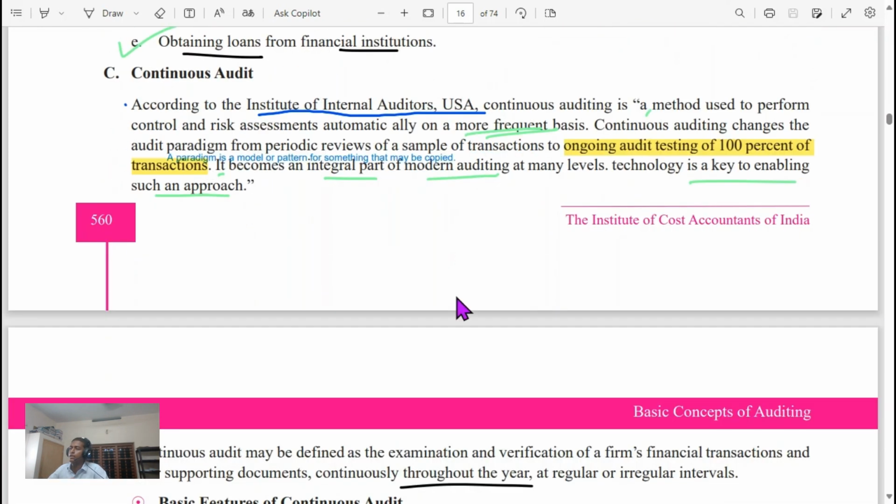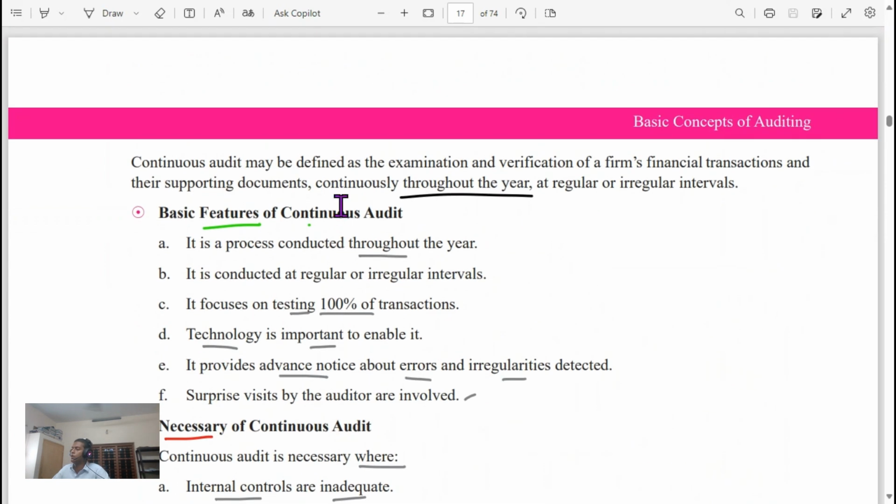Continuous audit. According to the Institute of Internal Auditors USA, it is a method used to perform control and risk assessment automatically on a more frequent basis. Ongoing audit testing of 100% of transactions. Continuous auditing changes the audit paradigm from periodic review of a sample of transactions to ongoing testing of 100% of transactions. A paradigm is a model or pattern for something that may be copied. It has become an integral part of modern auditing at many levels. Technology is the key to enable such an approach. It is throughout the year.